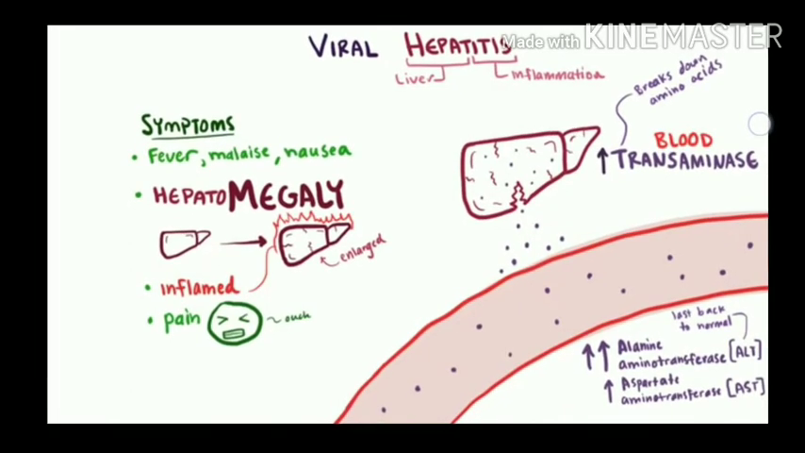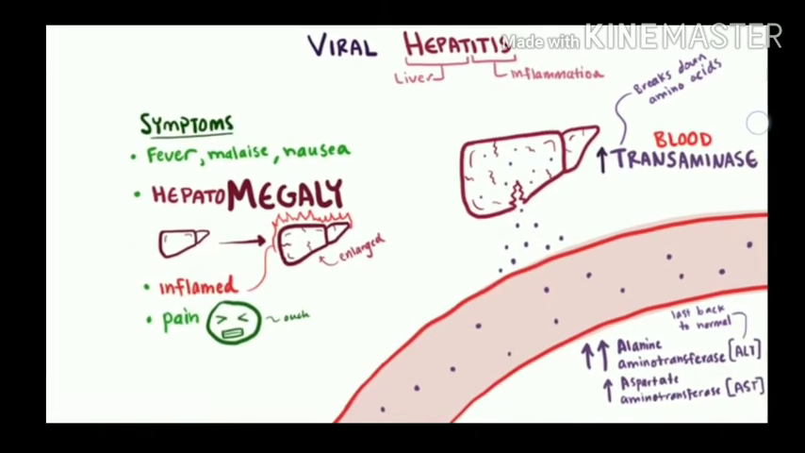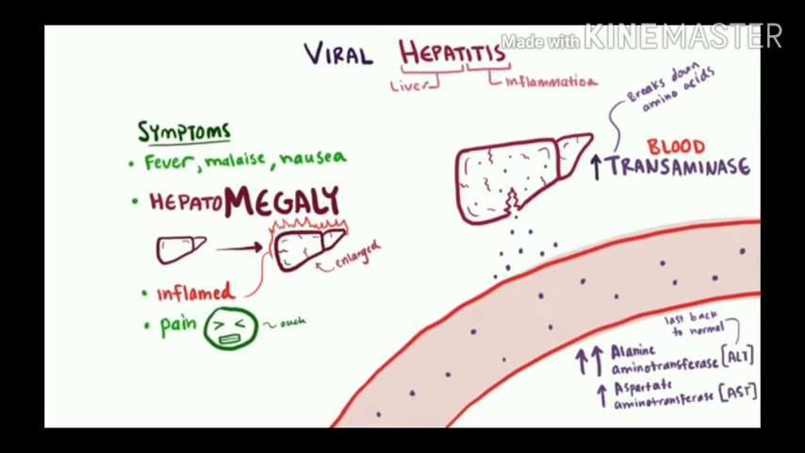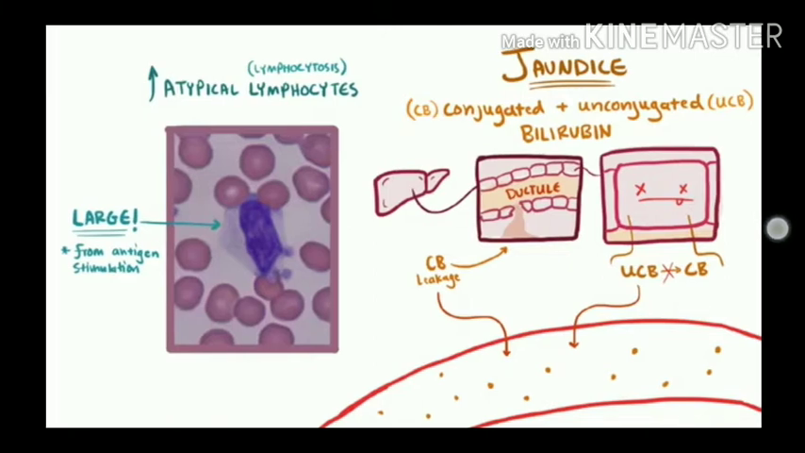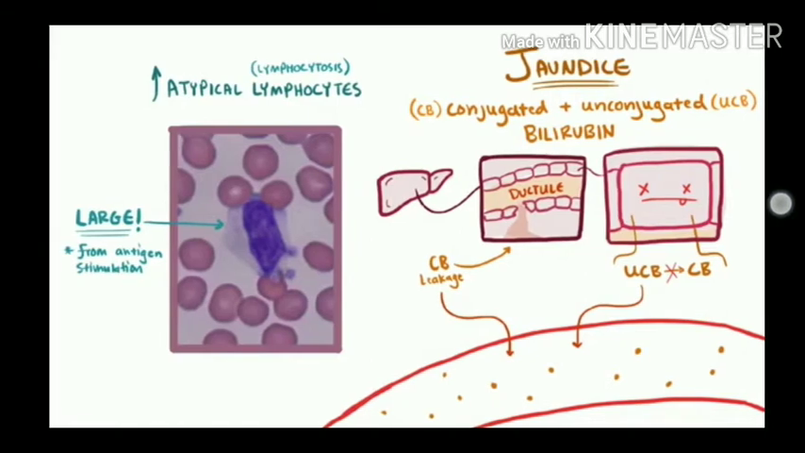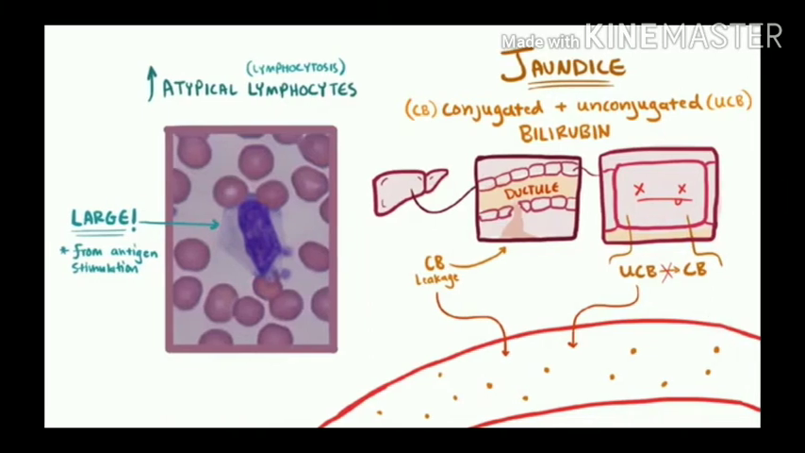In case of viral hepatitis, the ALT levels are increased. So if we see this, levels of atypical lymphocytes are common in viral hepatitis, and due to this increased number of atypical lymphocytes, we can call this atypical lymphocytosis. This is about the atypical lymphocytosis, and here we can clearly see that.